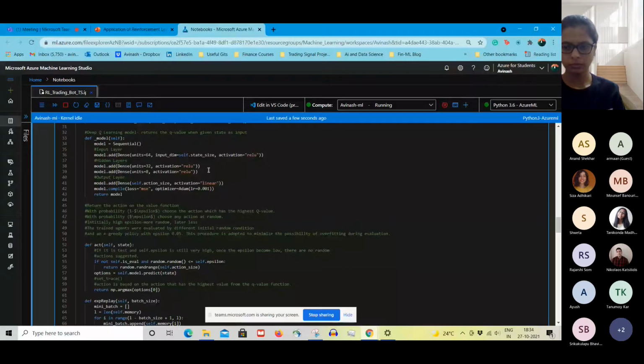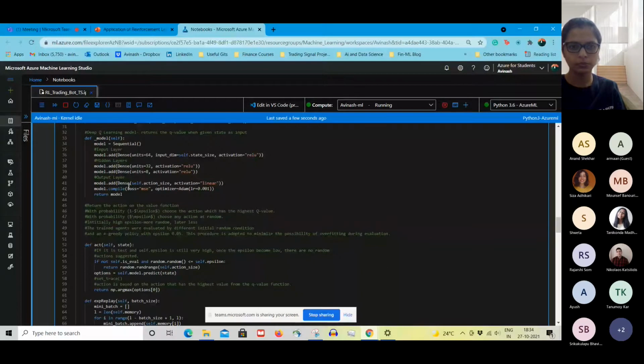Okay, if the prices are flat, then the distribution is kind of skewed in favor of, let's say, buy. And if it is kind of going down, then the distribution will be more favored towards the selling side. So the whole purpose of this deep Q learning model is to create a distribution of the Q function.